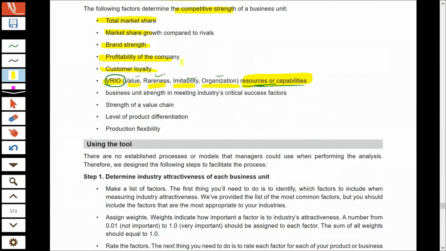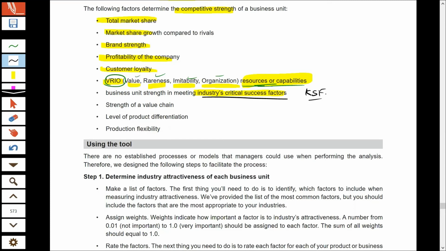Now, whether the business unit has strength in meeting industry critical success factors, that is whether the company is able to provide the critical success factors. Critical success factors or key success factors are those factors which need to be provided by any business entity, which need to be taken into consideration by any business entity if they need to be successful.